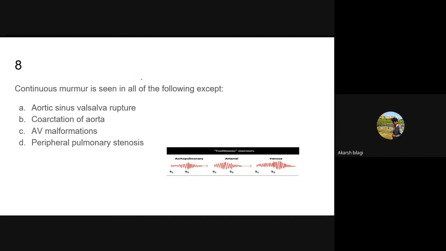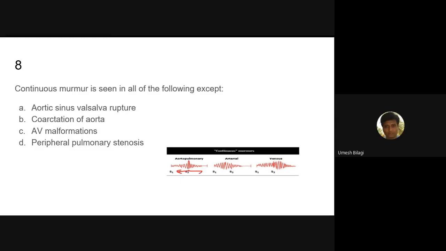Continuous murmur is defined as a murmur which starts in the systole, any part of the systole, and encompasses the second heart sound, still going into the diastole. It may go from here till here or part of it, but on both sides of the second heart sound a single murmur is heard due to a single cause.